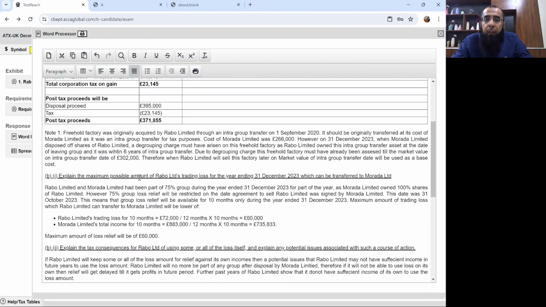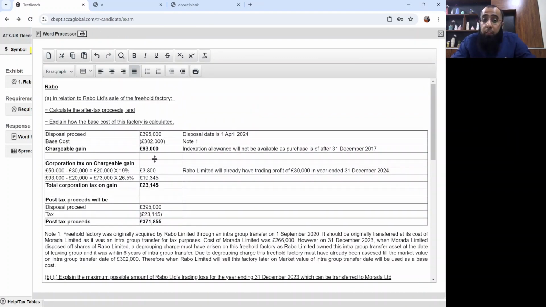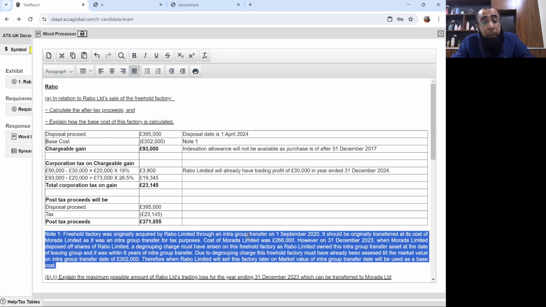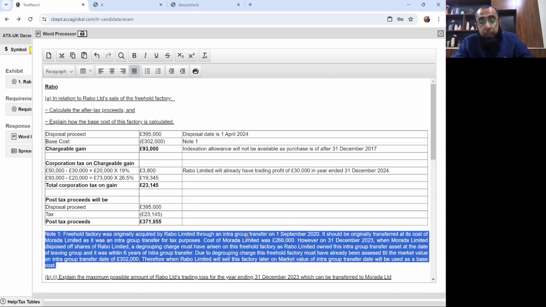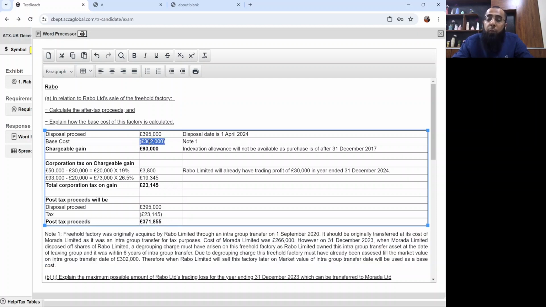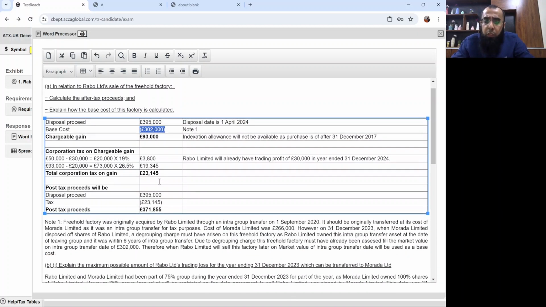If you look at the entire answer, I particularly believe that it's not a difficult one. First, in respect of the sale of the freehold factory, we have to calculate the capital gains tax. The only difficult thing here was the 302,000 working. The reason being that students may pick up the cost of intra-group transfer, which was the original cost of the parent company Murada Limited. But since a degrouping charge must have arisen, instead of cost we'll be using the market value at the intra-group transfer date. Then it was a routine one.